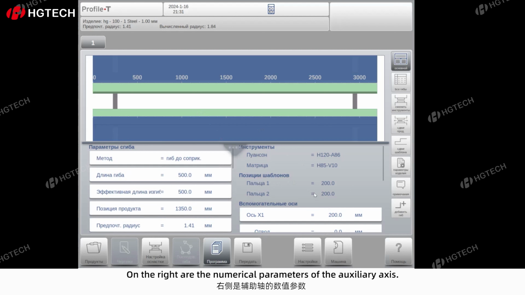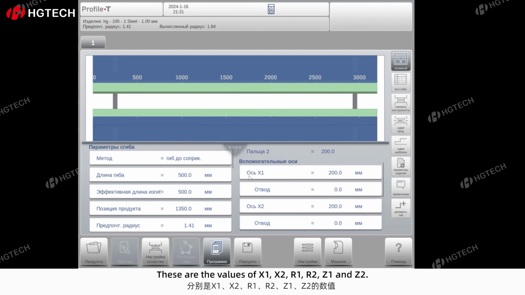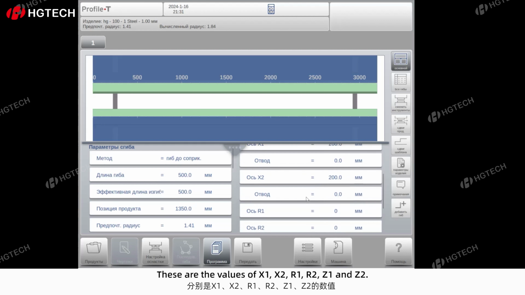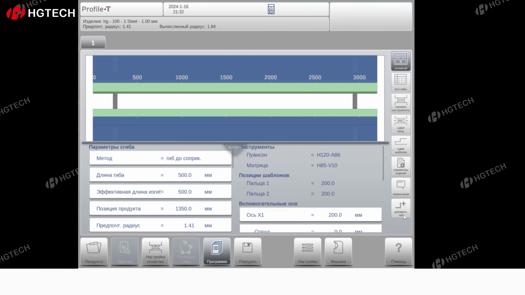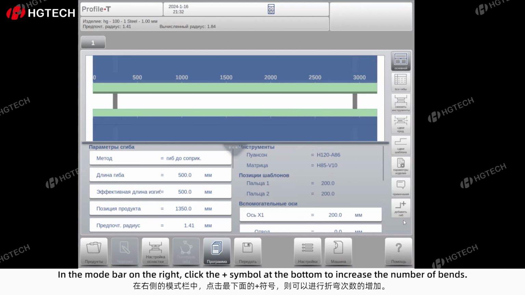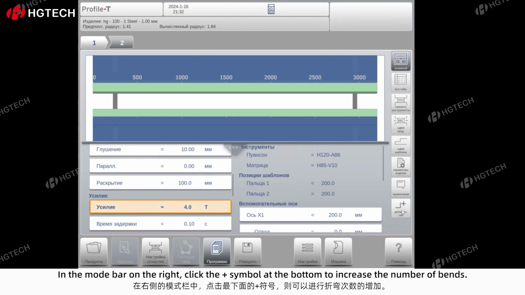On the right are the numerical parameters of the auxiliary axis. These are the values of x1, x2, r1, r2, z1, and z2. In the mode bar on the right, click the plus symbol at the bottom to increase the number of bends.